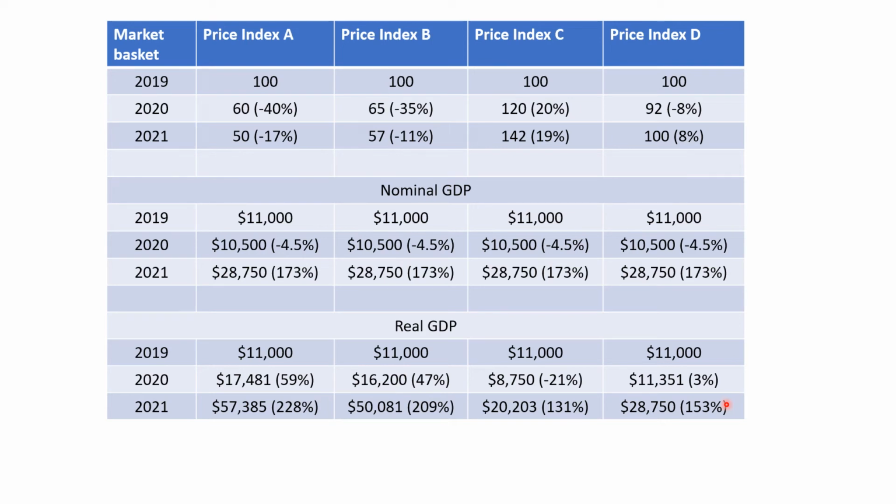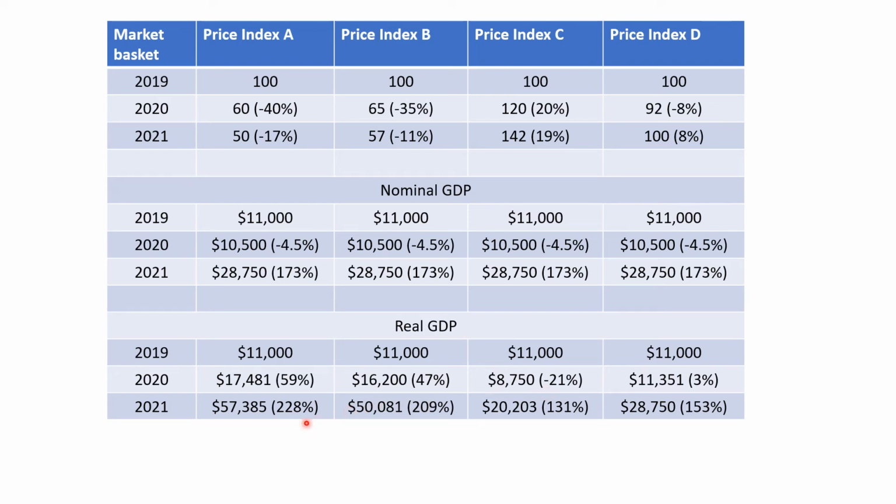So the question becomes, what has the economy done in 2020? Did it grow at 59%? Did it grow at 47%? Did it grow at 3%? Or did it actually shrink at 21%? And your answer to that depends upon how you selected the market basket, how you selected the goods and services that you're going to measure the price or the change in prices of over time.